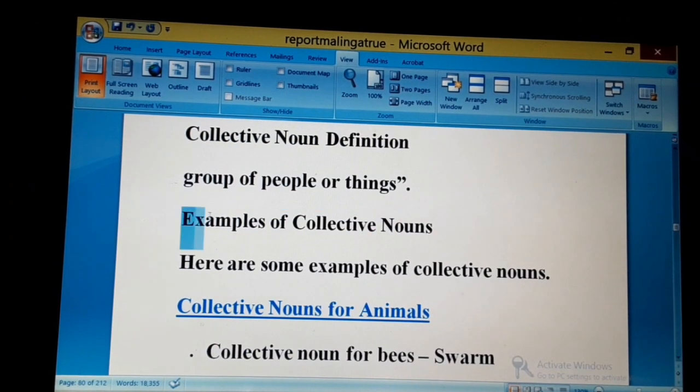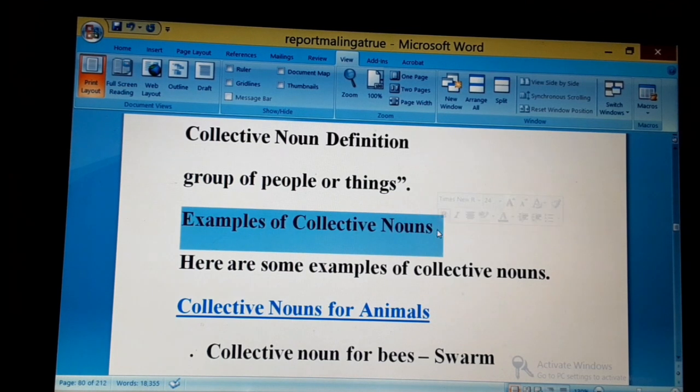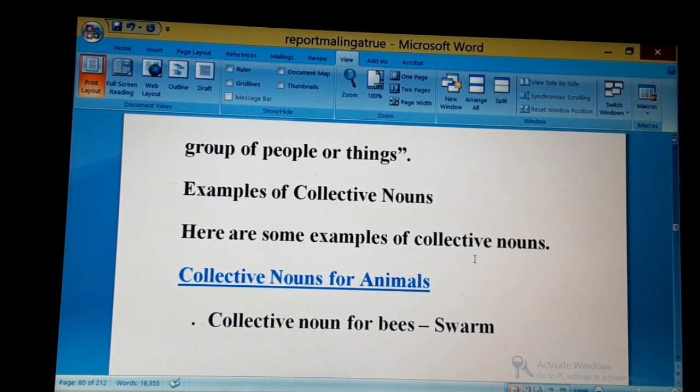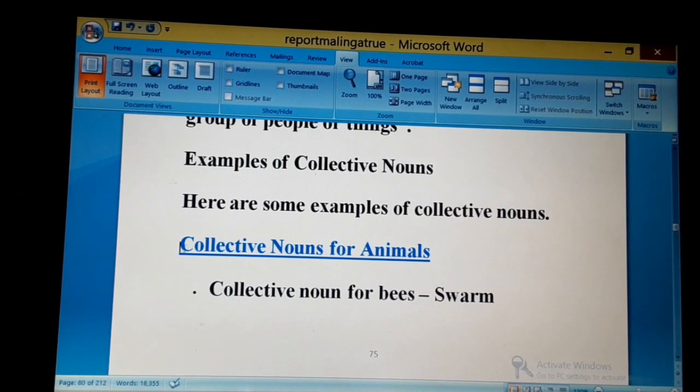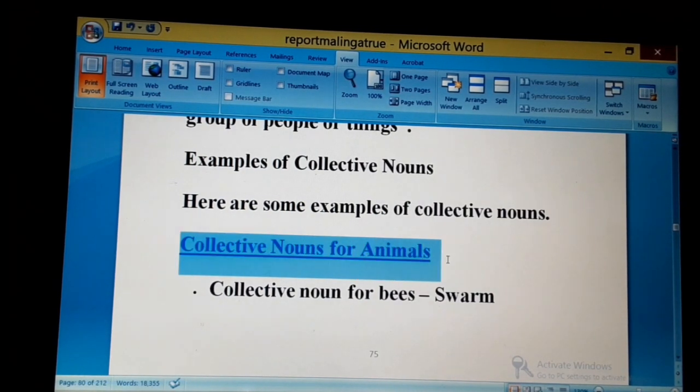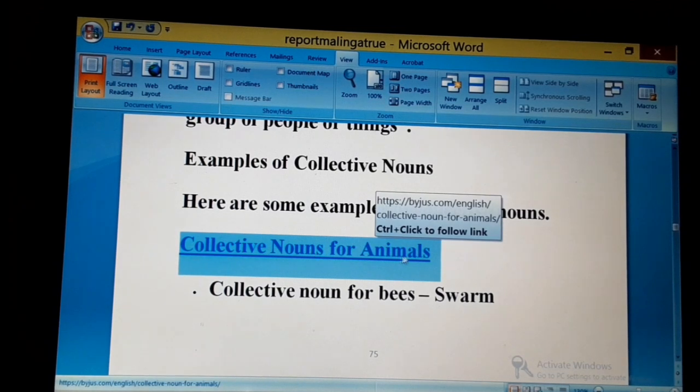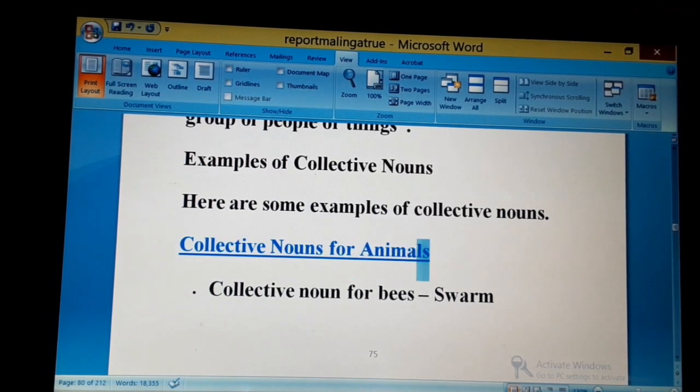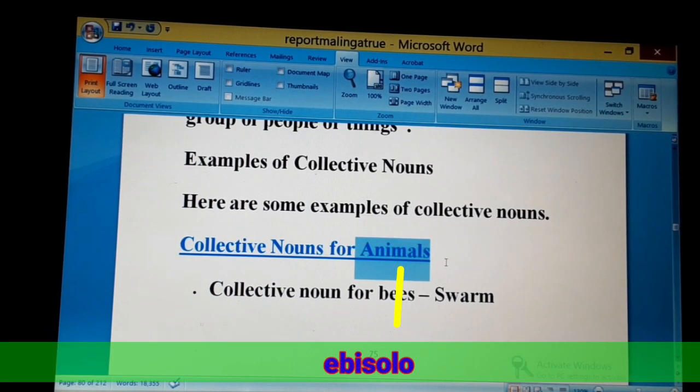Okay, let's look at examples of collective nouns. Here are some examples of collective nouns. Okay, let's first look at collective nouns for animals. We've said animals in Luganda are ebisolo.